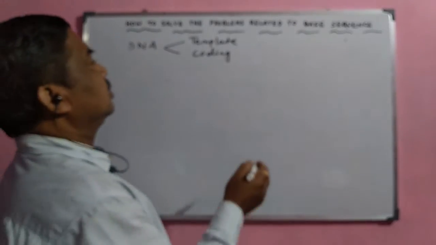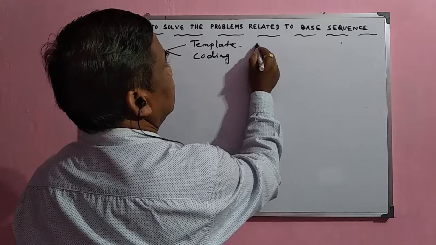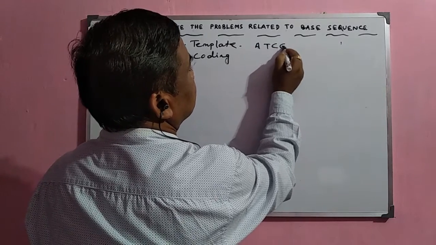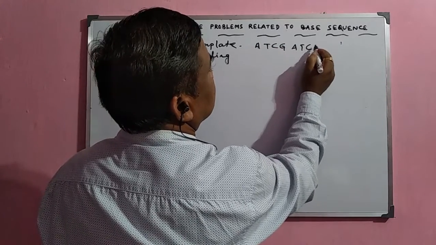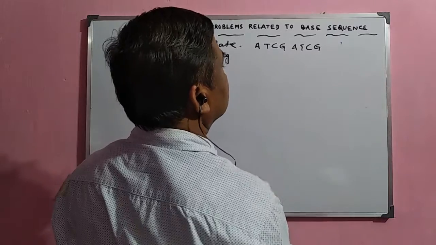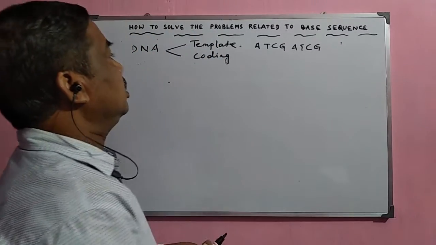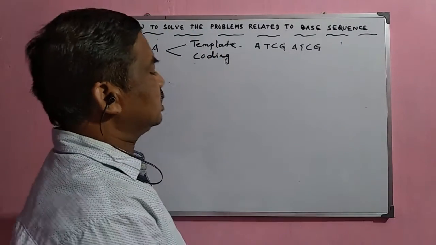So, if the template strand has the sequence A, T, C, G, A, T, C, G, then what about the base sequence of the coding strand?